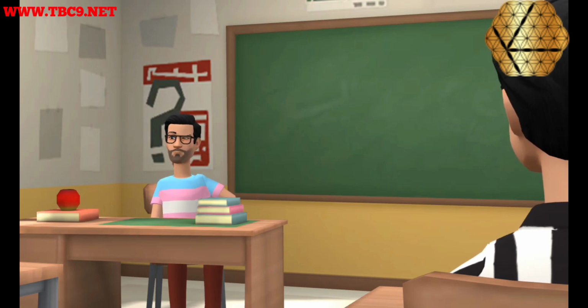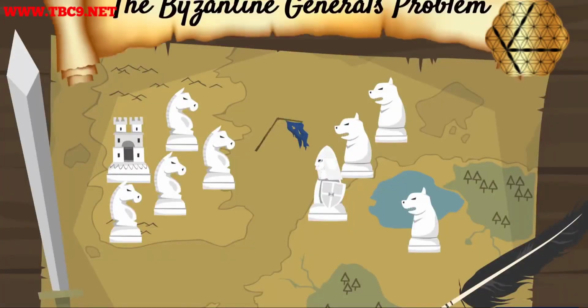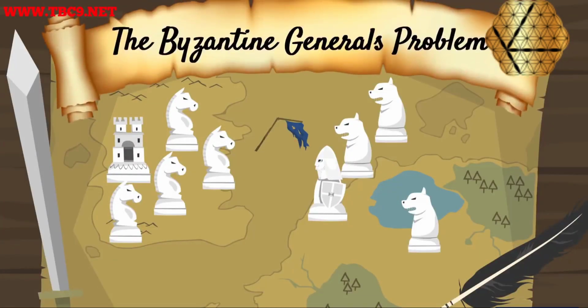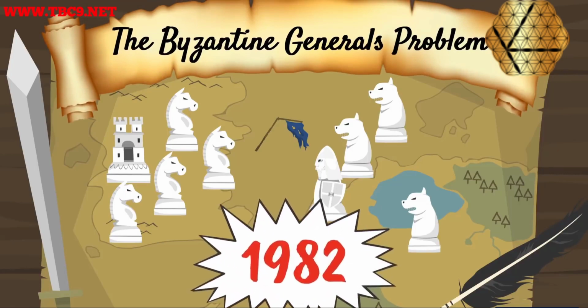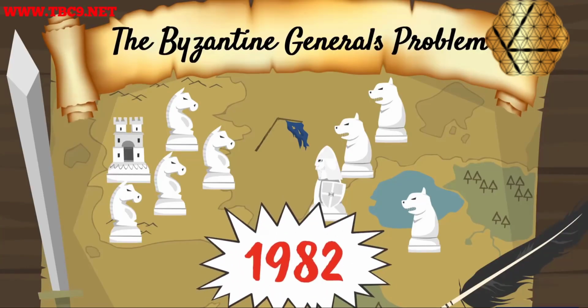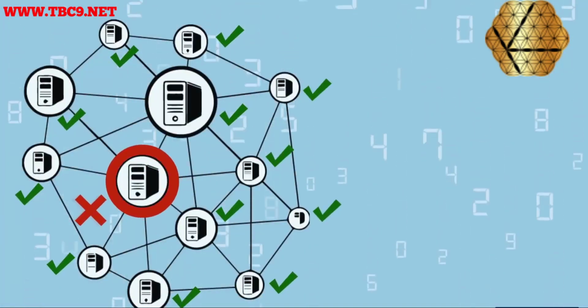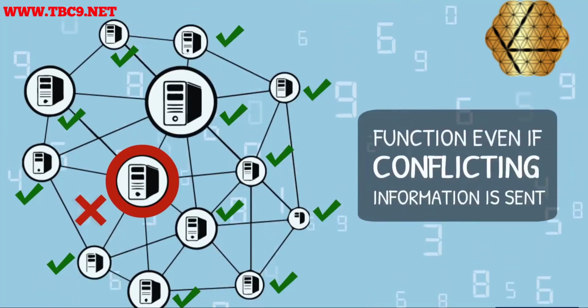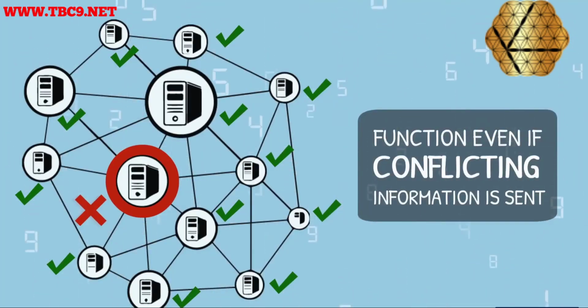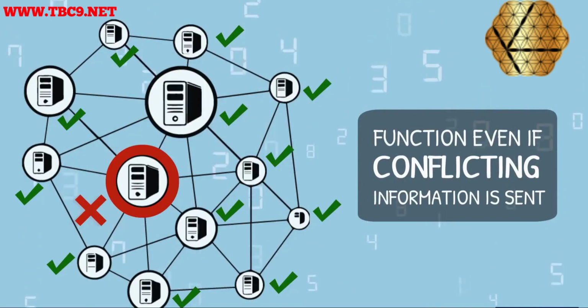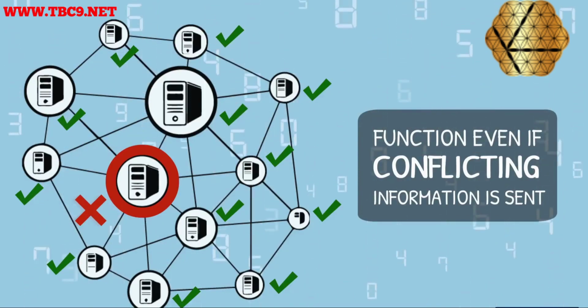If you do not understand blockchain technology, then you cannot understand blockchain mining coin, in the same way you also cannot understand TBC9 blockchain. The Byzantine generals problem was first introduced in a computer science paper published in 1982. The problem discussed in the paper is that reliable computer systems must be able to function effectively in the presence of faulty components that may send conflicting information to different parts of the system. This issue is even more acute when we talk about decentralized computer networks.